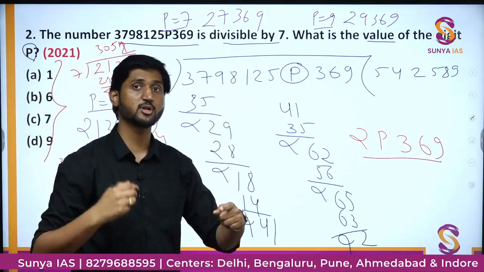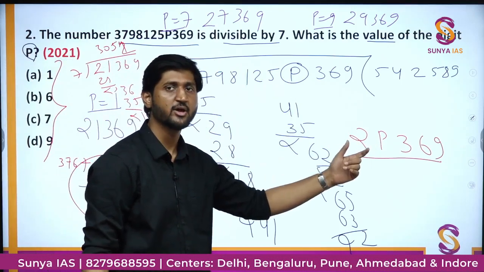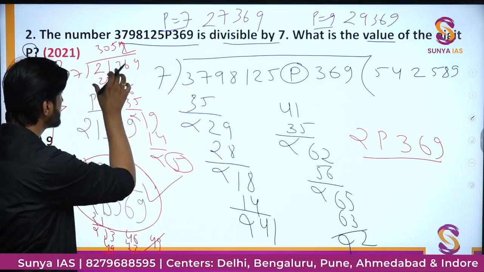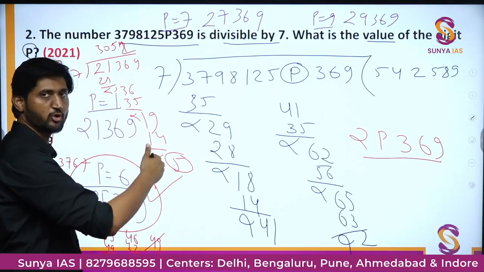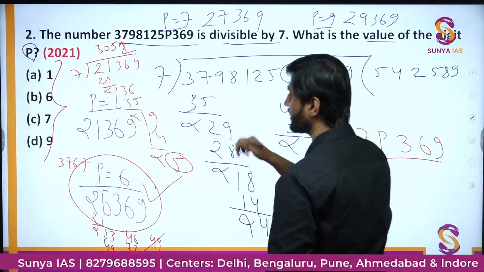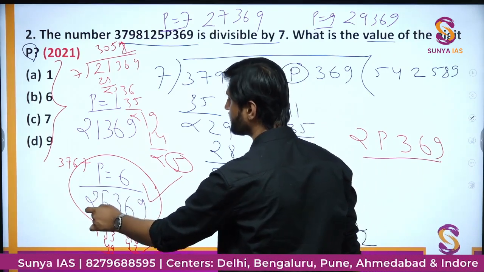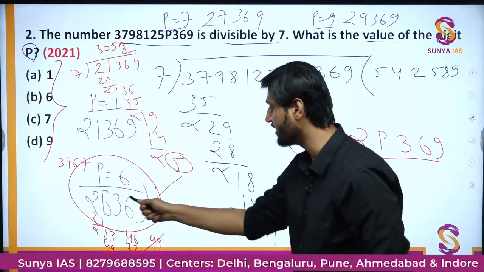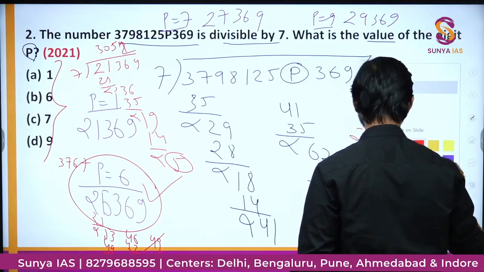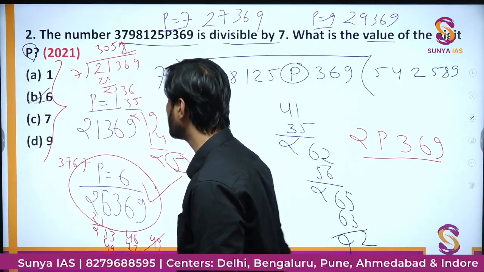So this is the process you have to go through during the exam. It is simple division which I have done here. If you are smart enough, try to do it in this way, or even if you can, actually divide so that you are sure. Okay, don't be so smart that you are reckless in your calculation and take any wrong value. If this is coming out to be correct, please verify the answer by actually dividing this particular value. Okay, so by this hit and trial and guerrilla warfare approach, you can take the correct answer as option number B, that is 6. Okay.